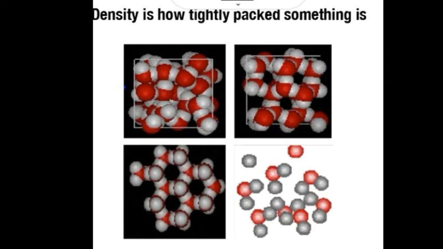Let's see what is density. Density is how tightly packed something is. So, we can see here the molecular arrangement. The molecules are very tightly packed, so it is more dense. This is less dense because there are some spaces.